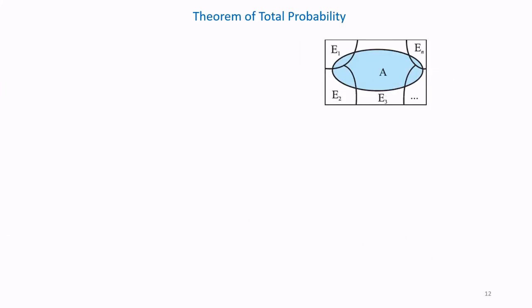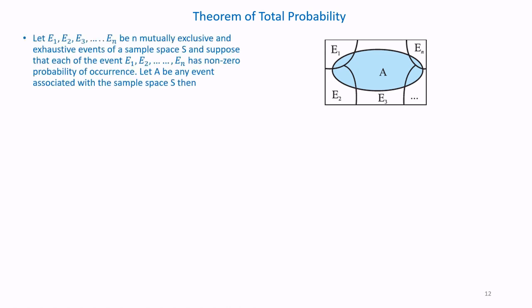Now the theorem of total probability. Let E1, E2 up to En be mutually exclusive and exhaustive events of a sample space S. Suppose that each event E1, E2 up to En has non-zero probability of occurrence. Let A be the event associated with the sample space.